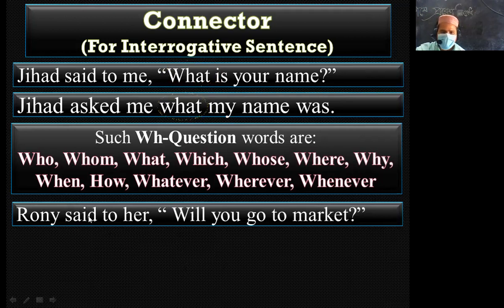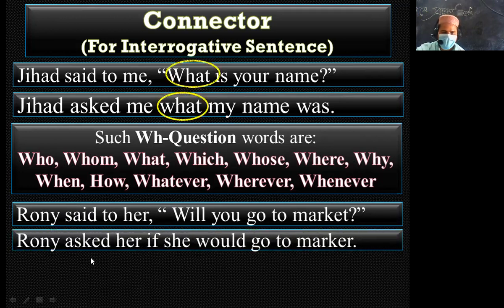And this is the first rule you have to change: say or said is changed into ask or asked. Ronnie asked her, and if is used instead of the comma when the interrogative sentence starts with an auxiliary verb without a WH question, and then the rules of the following assertive sentence.